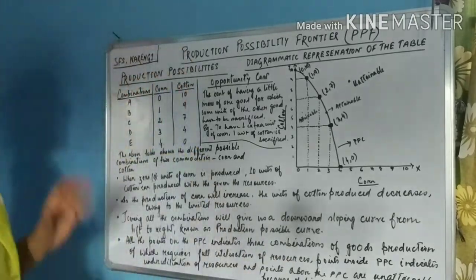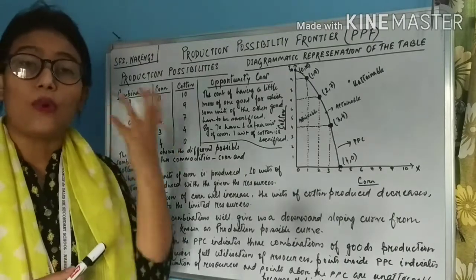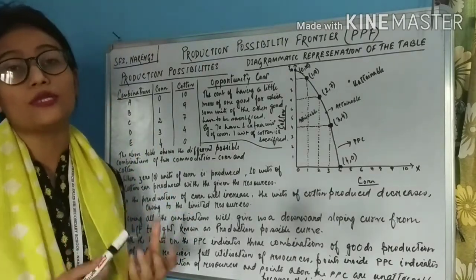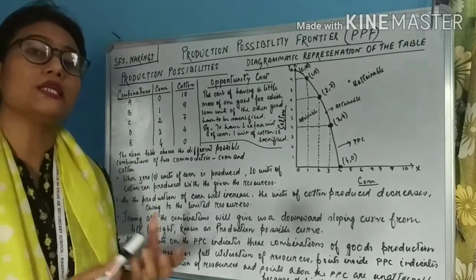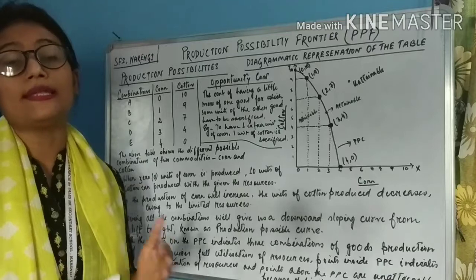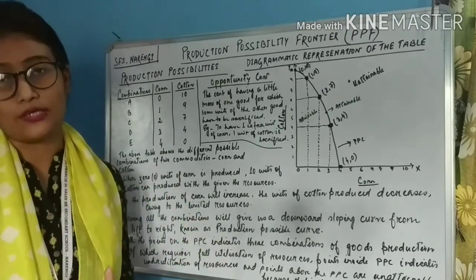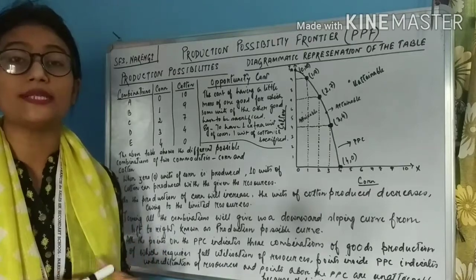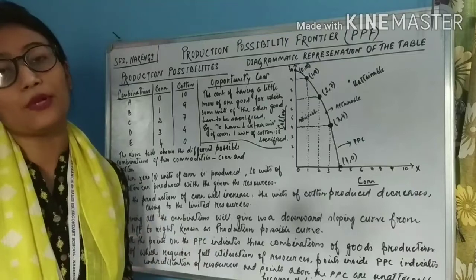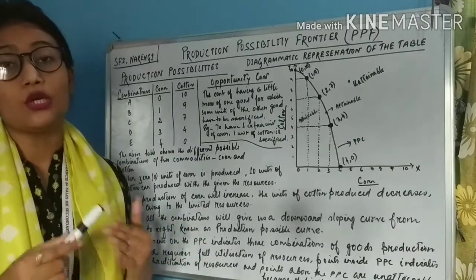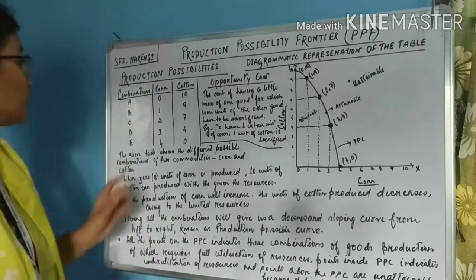So students, now what will we do as a rational consumer or as a wise person, what will the people in a society do? They will utilize the resources in such a way that they can have different possible combinations of corn and cotton. So they will allocate the resources in such a way that will help them to produce different possible combinations of corn and cotton so that they can derive the maximum satisfaction.